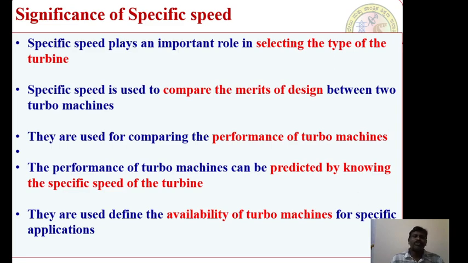They are also used to define the availability of turbo machines for specific applications. For example, for one particular application, if I want the specific speed of my design to lie in between such and such values, what type of turbo machine do we need to consider for that application? These are some of the important issues we have to consider for the selection of the respective type of turbo machine. These are all the significance of specific speed.